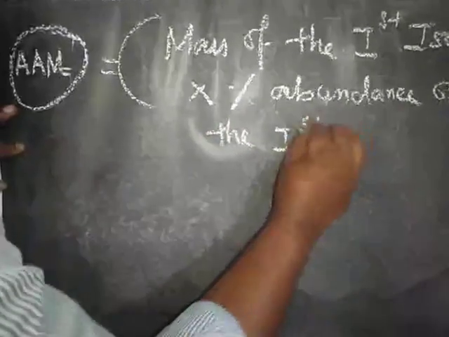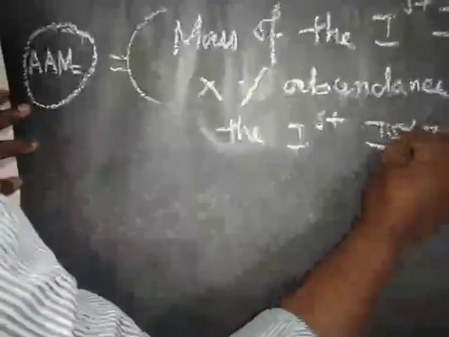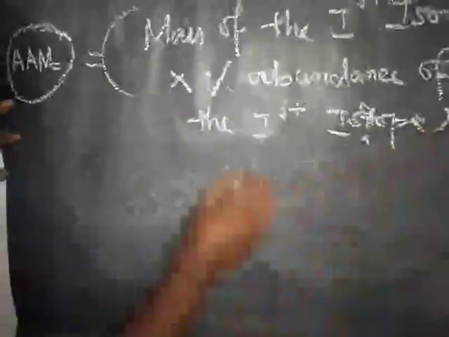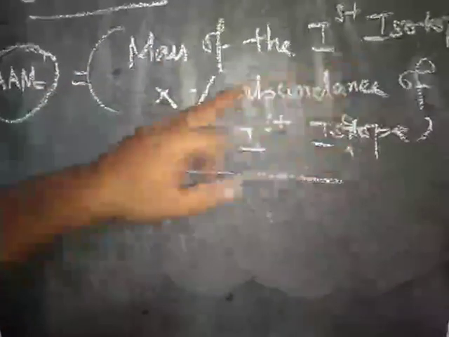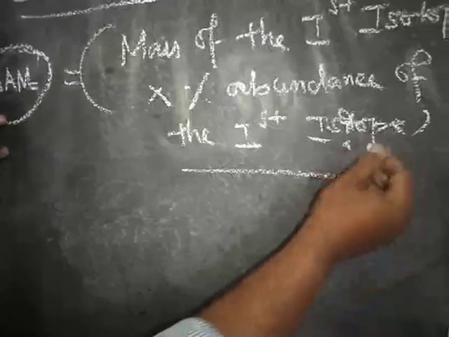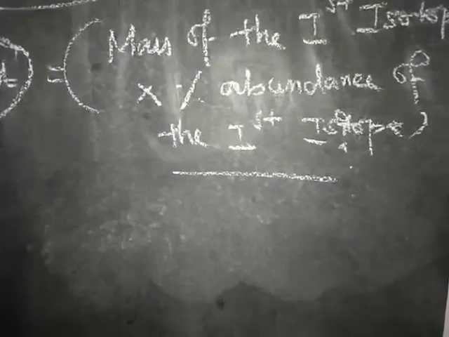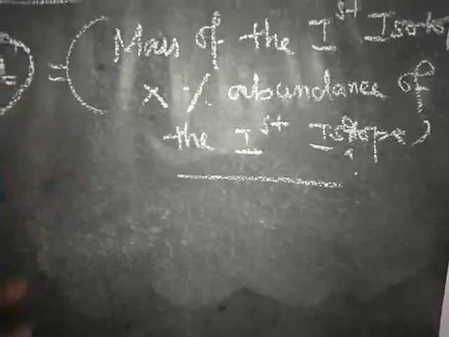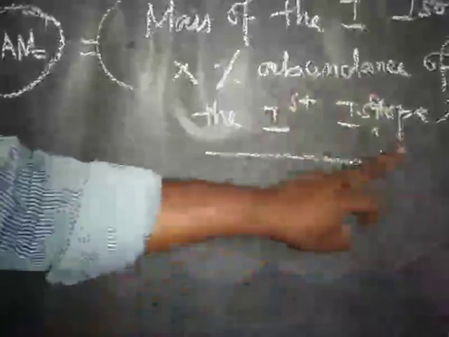In the same way, suppose an atom of an element contains 3 or 4 isotopes, we have to include the mass of the second isotope into the percentage abundance of the second isotope.